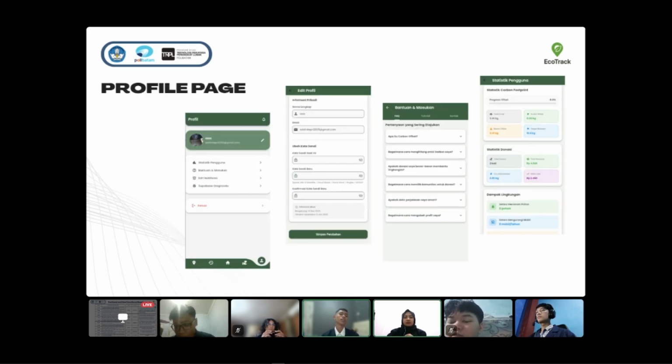This is the profile page. In the profile page, the user can edit the profile, see FAQ, and view user statistics. Alright, now next will be explained by Naila.